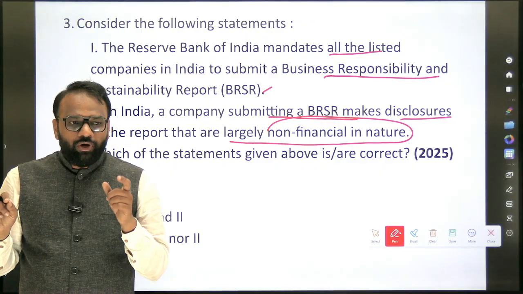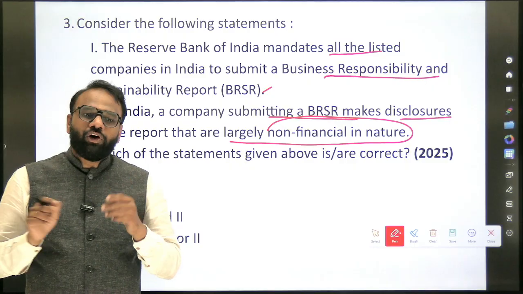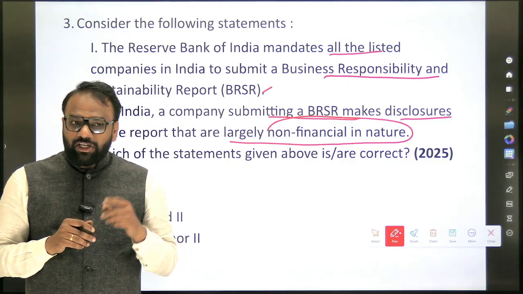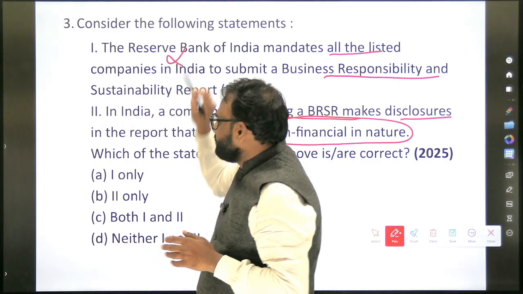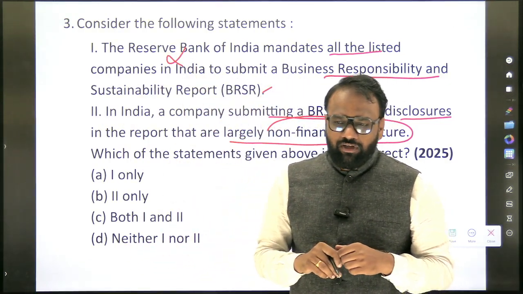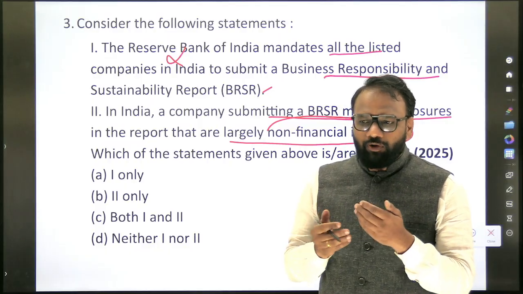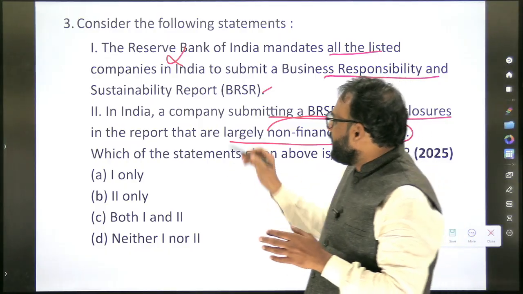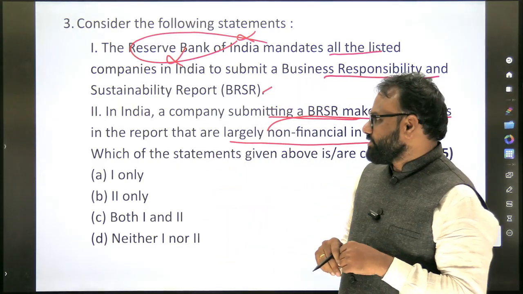When it comes to companies, generally it will be the Ministry of Corporate Affairs. So based on this general logic, we'll eliminate the first statement. This is not an exact strategy, but sometimes we have to take the risk and frame the strategy as well. So here, it will not be the Reserve Bank of India. It will be the Ministry of Corporate Affairs.